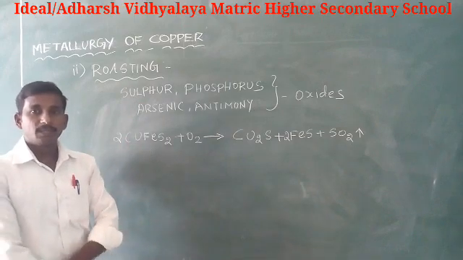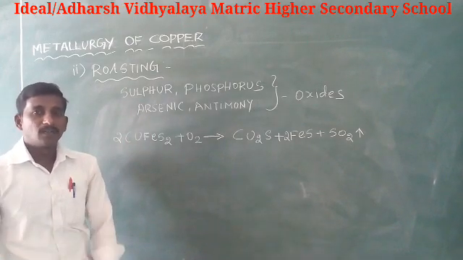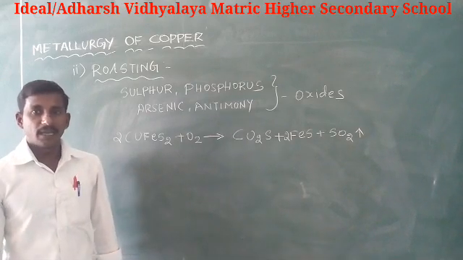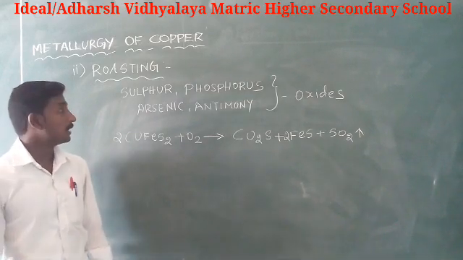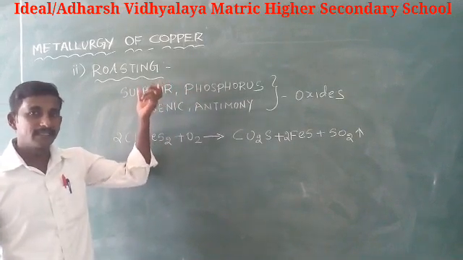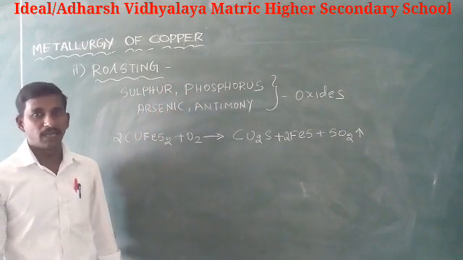Next, roasting. In this process, the concentrated ore is heated in excess of air. Roasting means the ore is heated in the presence of air.